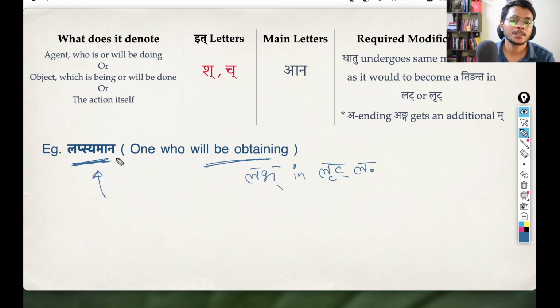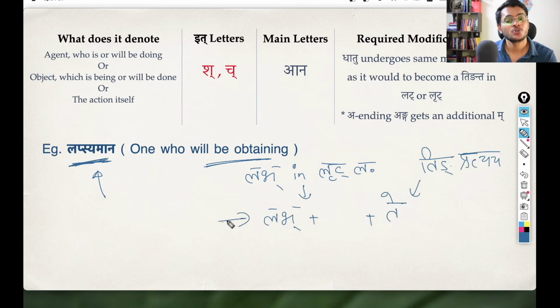So we know that this Lapsyamana will be a substitute of Labh Dhatu in Lit Lakara, right? So anyways, to create a Tinganta, a Kriya Pada, from this Labh Dhatu in Lit Lakara, again, you have this Labh Dhatu, you have the Ting Pratyay, that is this Te, because it is an Atmanepadi Dhatu, right? And then as a Vikarana Pratyay, since it is a Lit Lakara, we get this Sya, right?